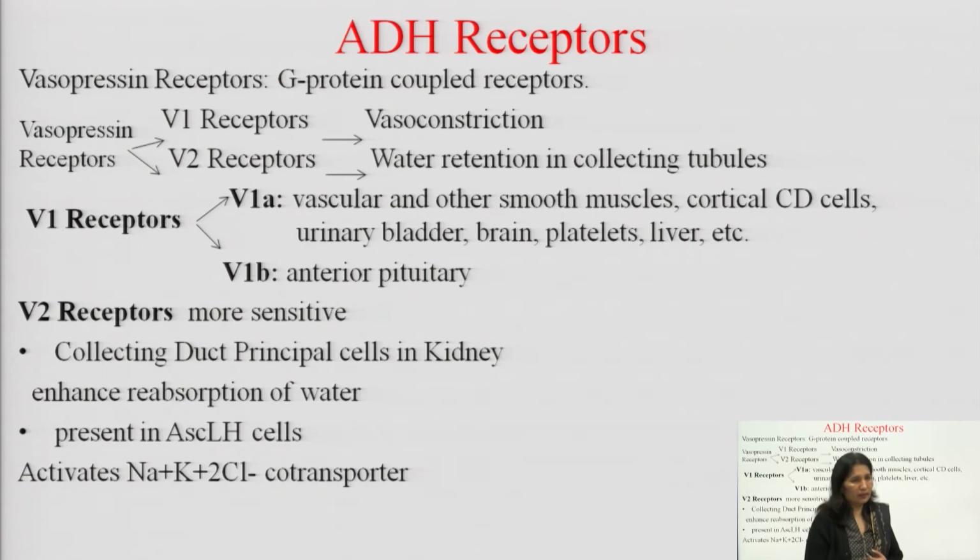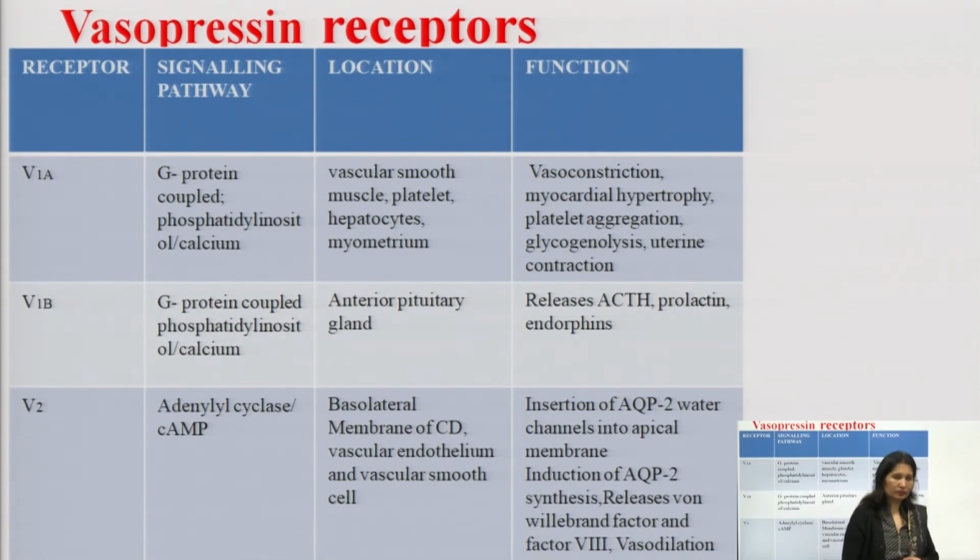They activate the sodium potassium 2 chloride cotransporter. So, once again, this diagram shows the signaling pathway, location and function of vasopressin receptors.